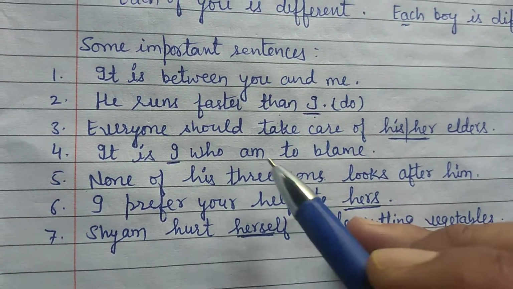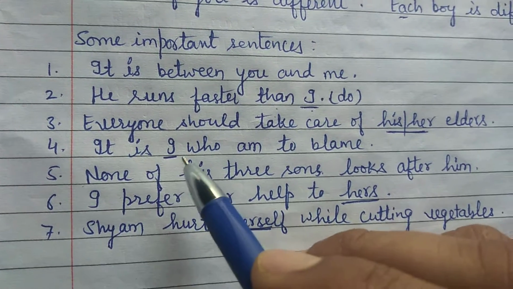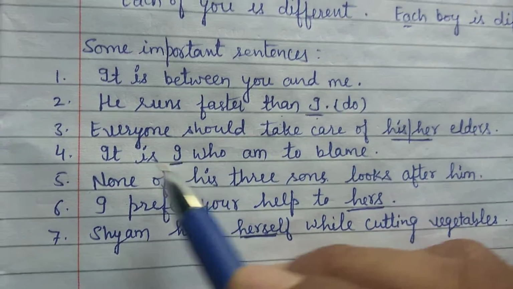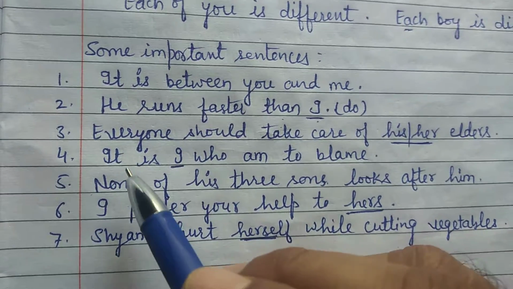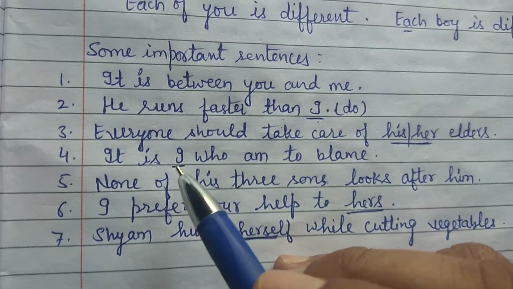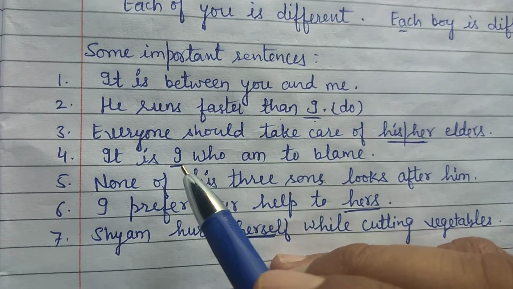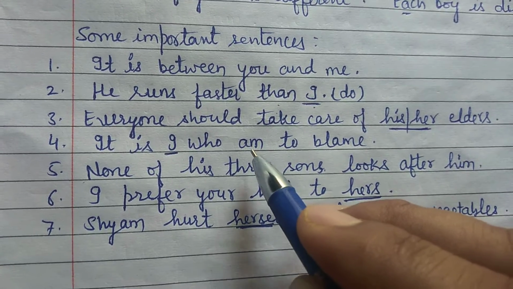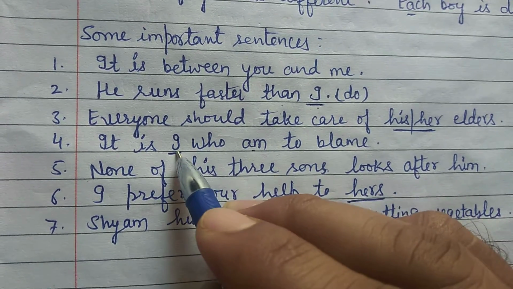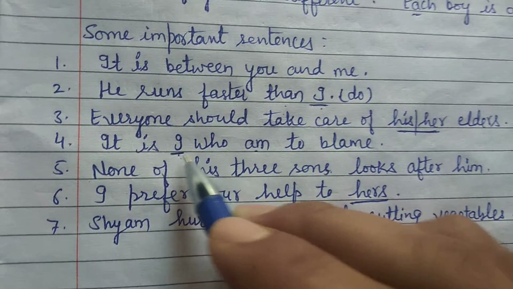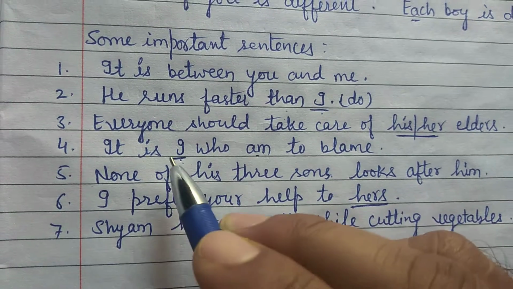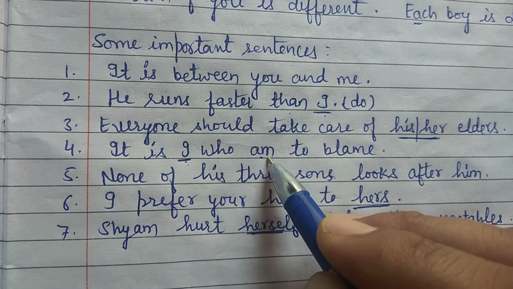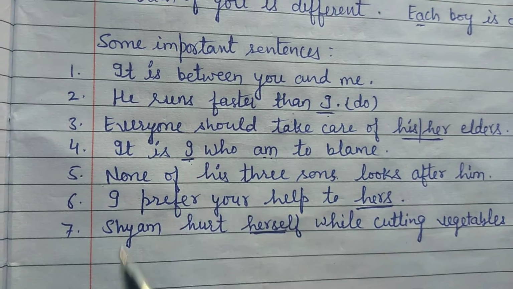It is I who am to blame. We cannot say it is me. We cannot say it is us. It is we, it is they, it is I, it is you is the actual form that should be used in this type of situation. It is I who am. Then after that the verb will be used according to this subject. If we use it is they, then who are to blame will be written. And if it is written it is I who am, am has been used according to the subject I.